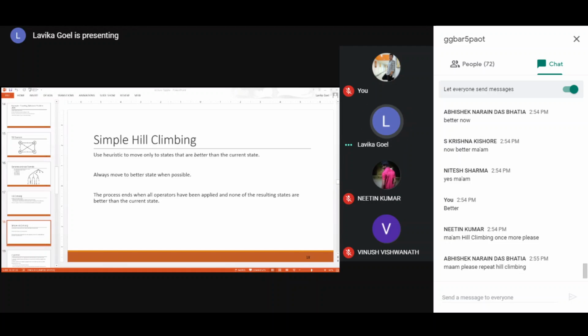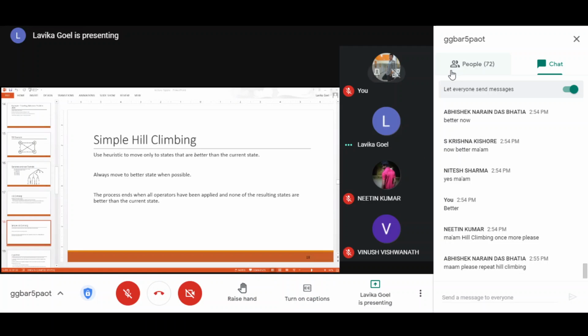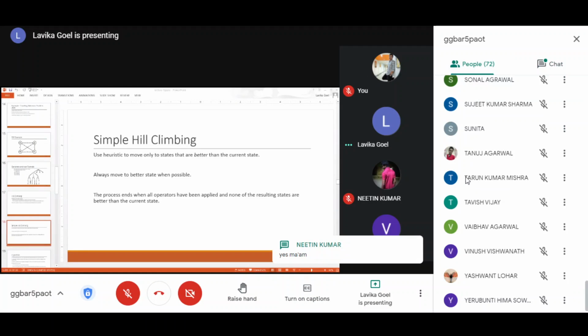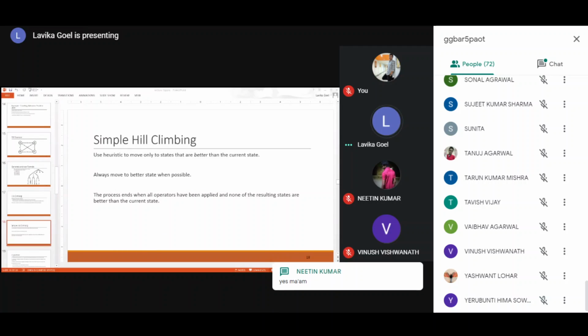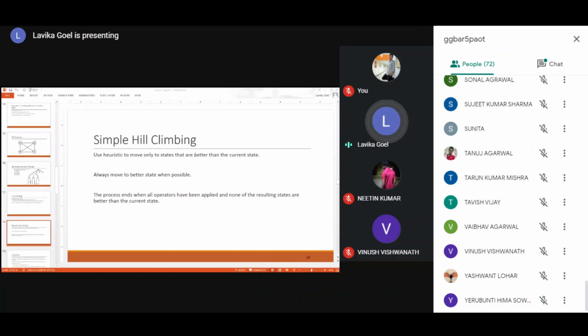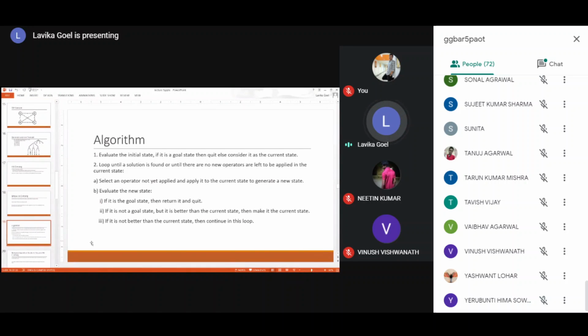Is it okay? Are you able to understand the logic? We will take an example also for this one, but up till now, is it okay? Okay, fine. So what heuristics we use and how we do it, that we will see through an example. I will take an example for that.